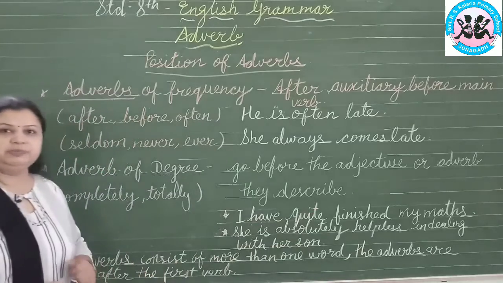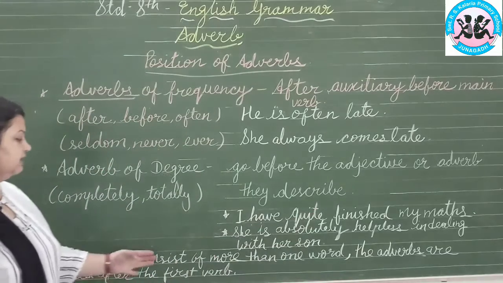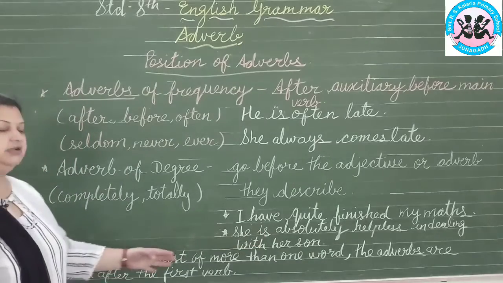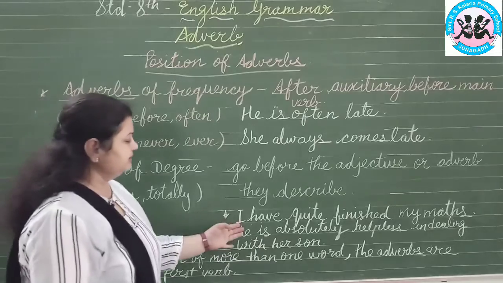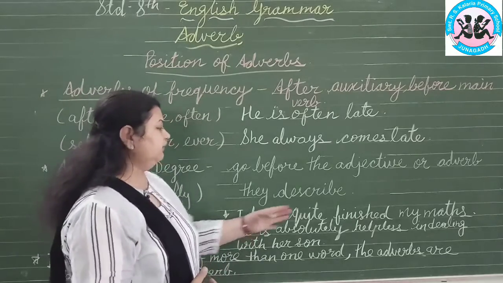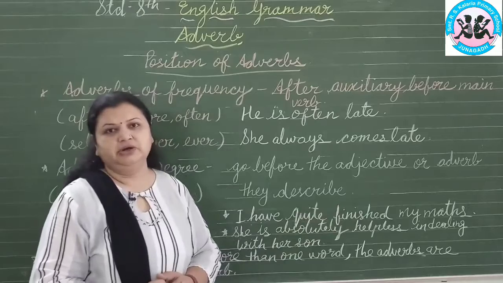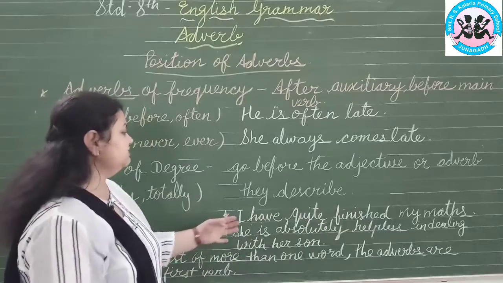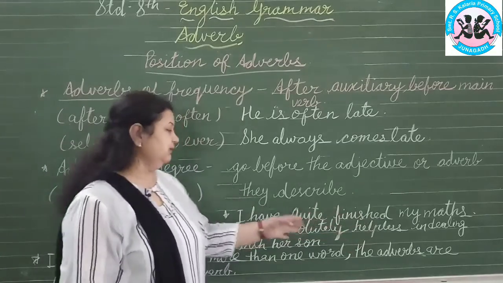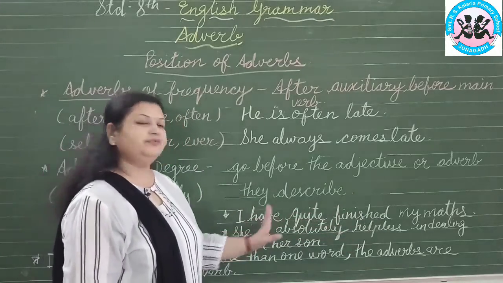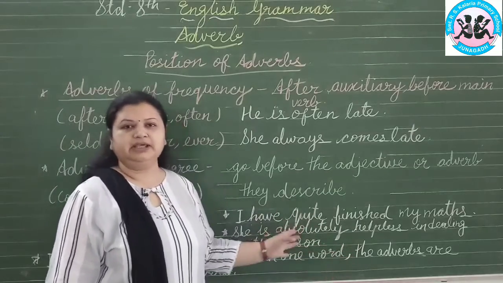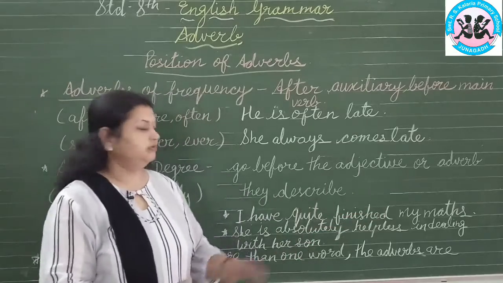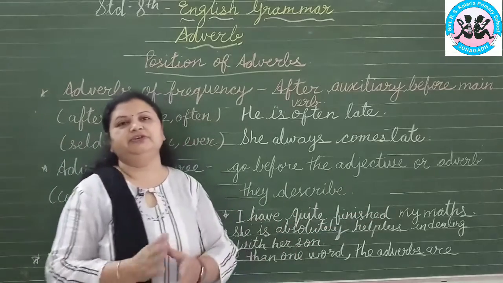One thing you have to keep in your mind is that if the verb consists of more than one word, the adverbs are placed after the first verb. Just like in this sentence, have and finished both are verbs. Okay, so when the adverb of frequency or adverb of degree is used with more than one verb word, what will we do? We will place it after the first verb. Okay, we have to remember this. I have quite finished my maths. So here I placed quite after the first verb.